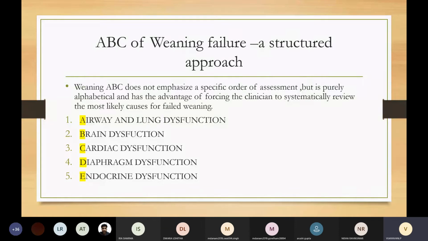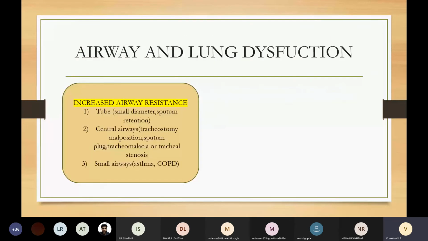Coming to airway and lung dysfunction. In airway and lung dysfunction, we have to consider three problems. One is airway resistance related problems, compliance related problems, and gas exchange related problems. What are all the causes for increased airway resistance? Tube related: small diameter ET tube, sputum retention. Central airways related problems: tracheostomy malposition, sputum plug, tracheomalacia, tracheal stenosis. And smaller airways: asthma and COPD.